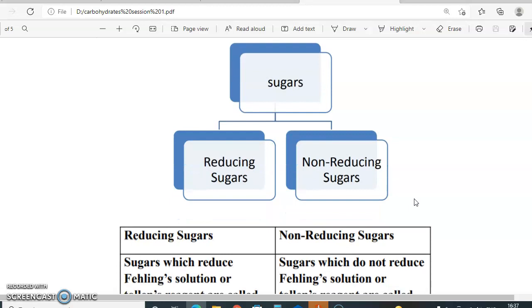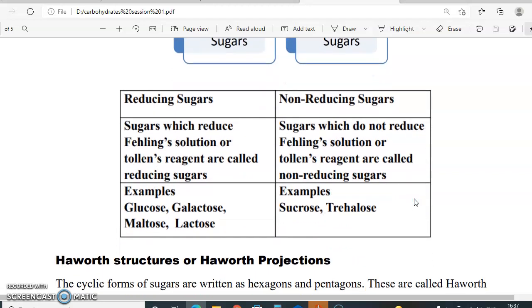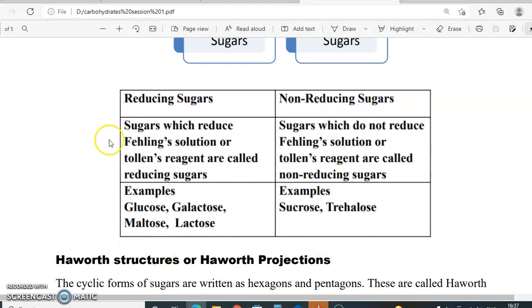Sugars can be further classified as reducing and non-reducing sugars. What do we mean by reducing sugars? Reducing sugars reduce Fehling's solution and Tollens' reagent. If we do the Tollens' reagent test in the lab, you will see a nice silvery mirror, meaning the sugar has reacted with the Tollens' reagent and silver has been deposited on the sides of the glass test tube.